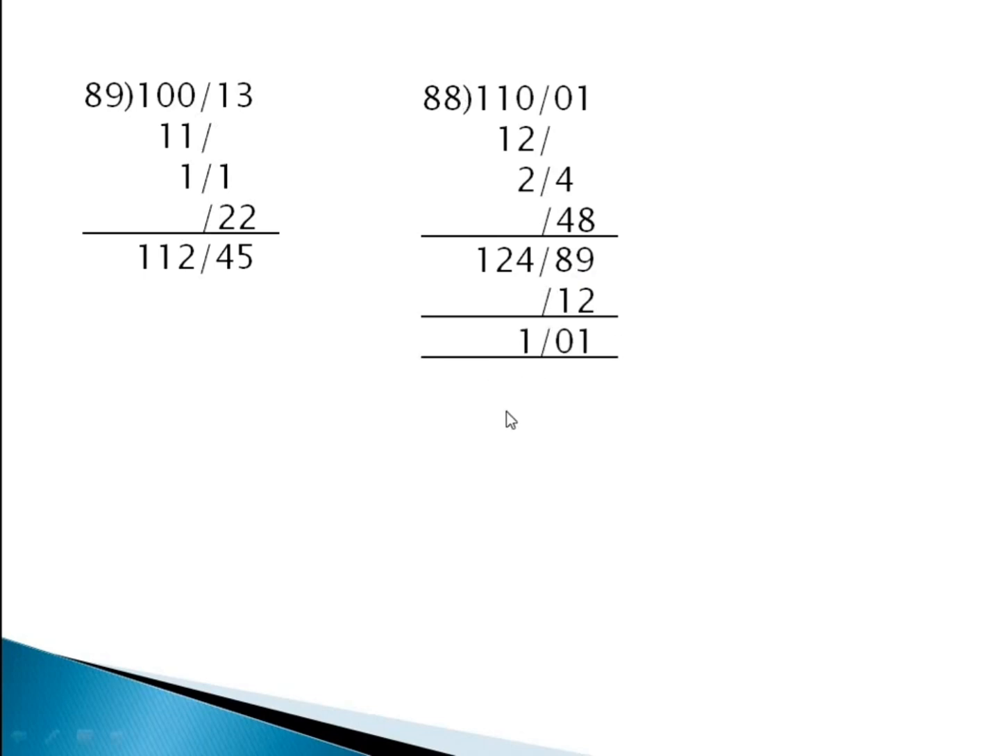11001 divided by 88. Okay. So 88's complement with respect to 100 is 12. So we are writing 12. Here 1 plus 1 is equal to 2. 2 into 12 we get 24 in the second step. 2 plus 2 is 4. That gives us 4 into 12, 48 in the third step. And here we add everything. So 124 is the quotient and 89 is the remainder. But 89 is more than 88. So what do we do? We do the division once again and we get 125 as quotient and 1 as remainder.